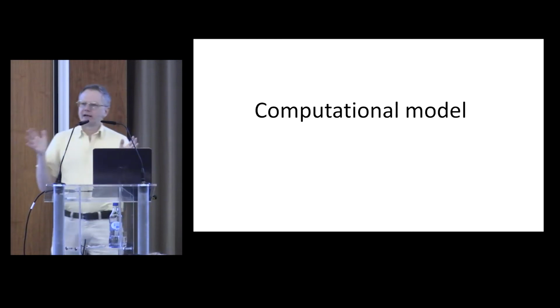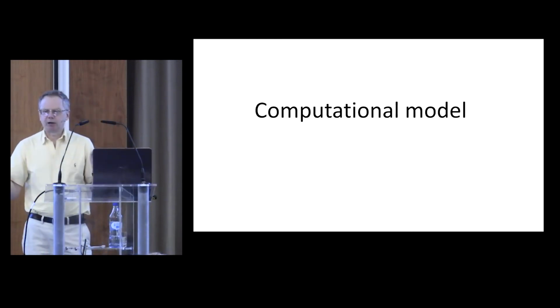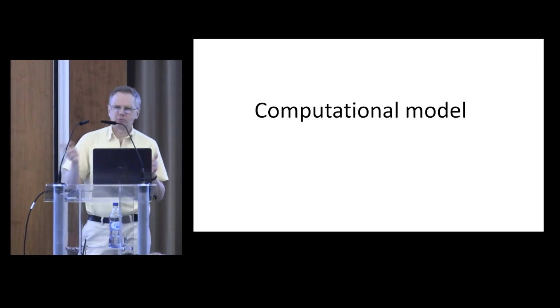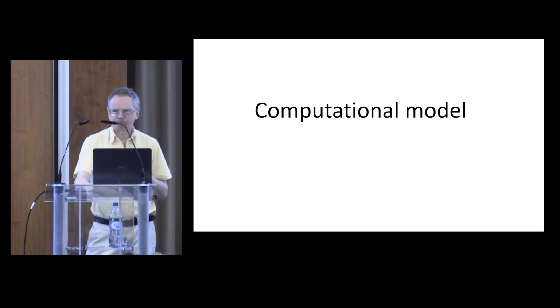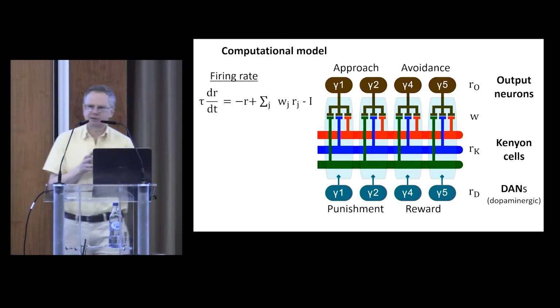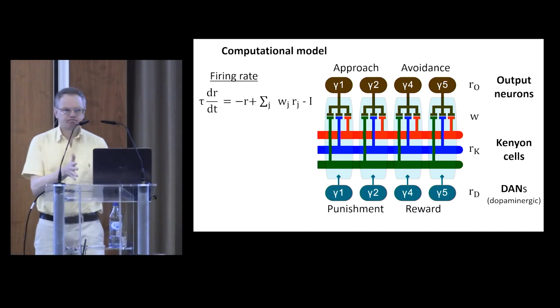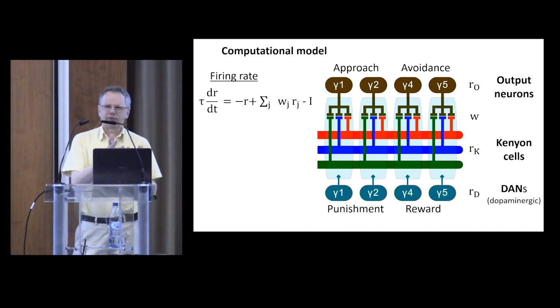So, to help us understand and more widely apply these observations, we developed a model which I'm going to describe to you now. It's based upon the circuit we've already seen, and we have a firing rate representation for each neuron. And the dopaminergic neurons, the DANs, do not excite or inhibit the other neurons. They only modulate the synapses between the Kenyon cells and the output neurons.